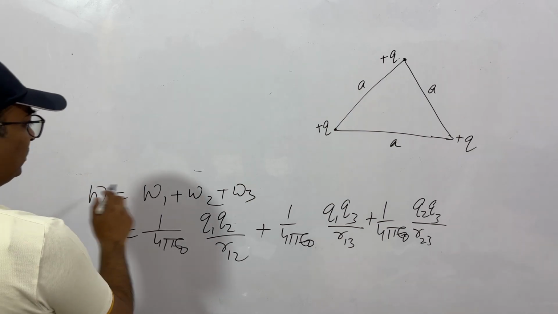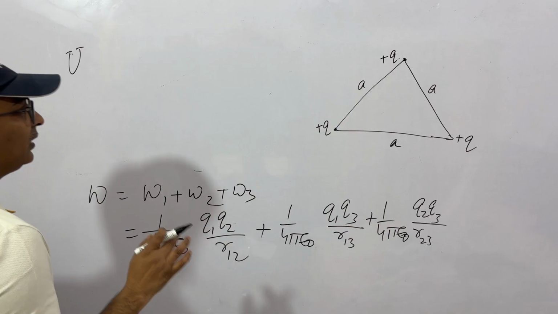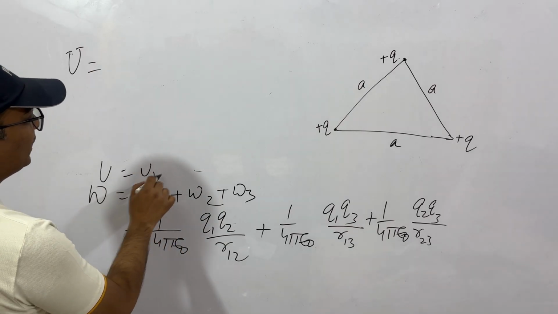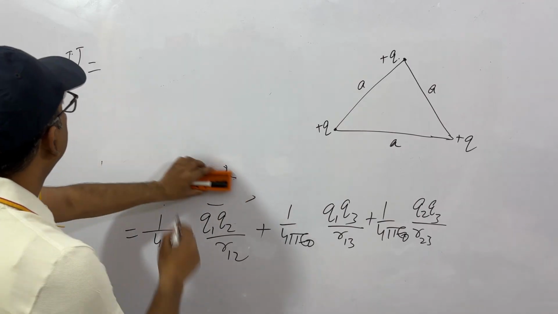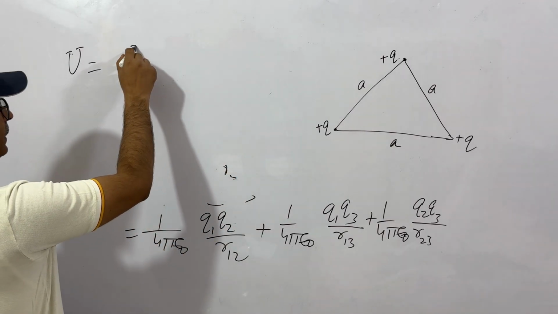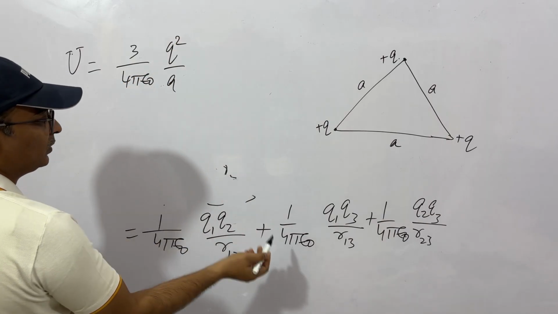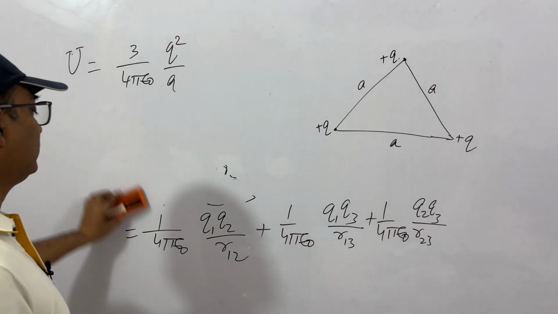We should not use W, we should use U. Actually potential energy is represented normally with the letter U. So we should have written U equal to U1 plus U2 plus U3. So this is 3 by 4 pi epsilon 0 Q square by A, because all three are the same. So this will be the total energy of this system.